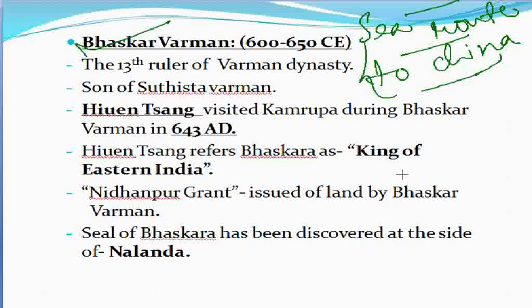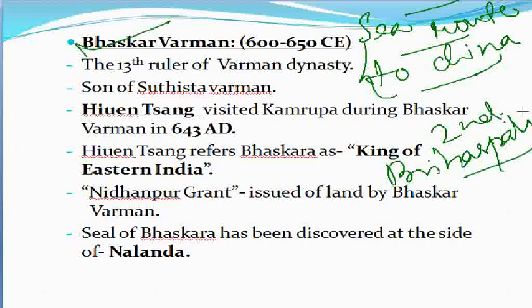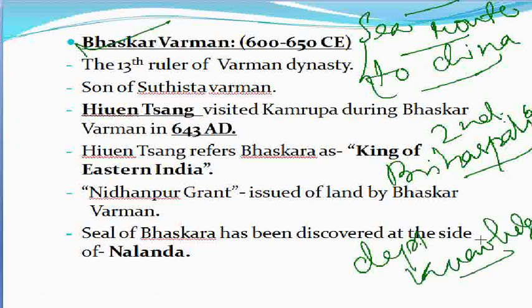Bhaskar Varman is also called the second Brihaspati because of his depth of knowledge. So Bhaskar Varman is regarded as the second Brihaspati because of his deep knowledge, and he discovered the sea road to China for trade purposes.